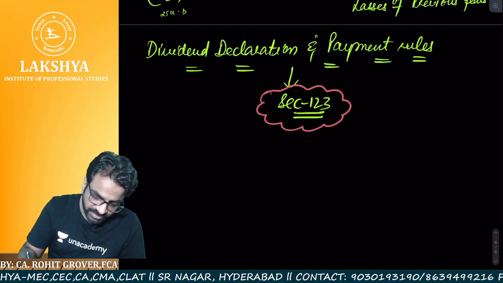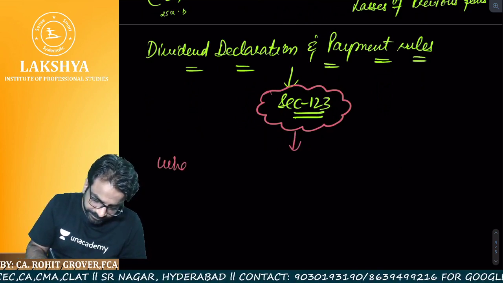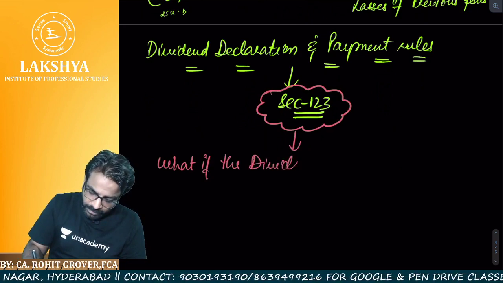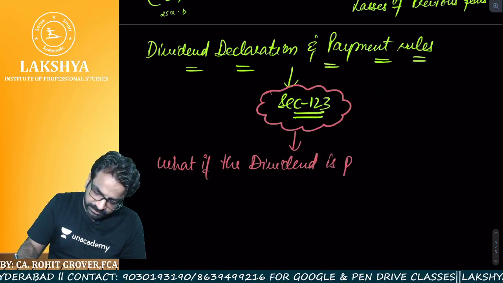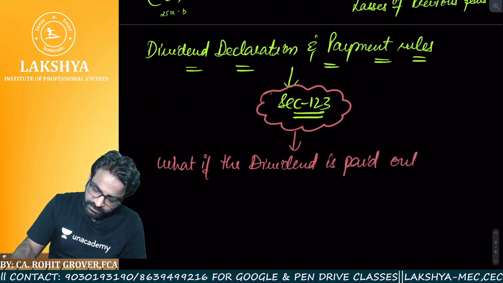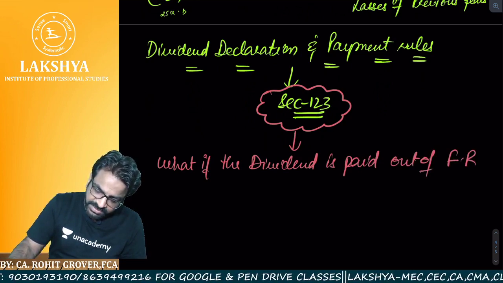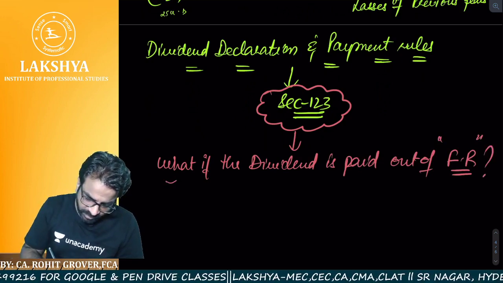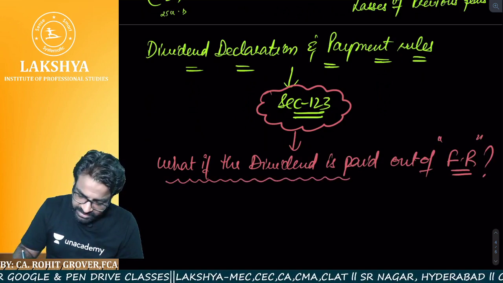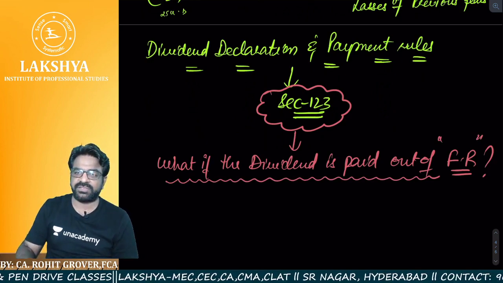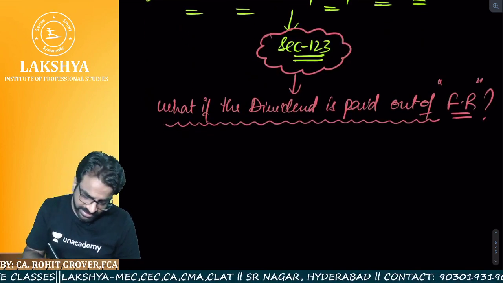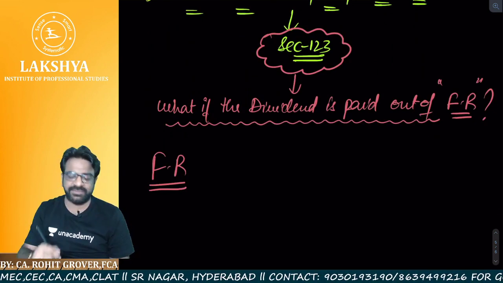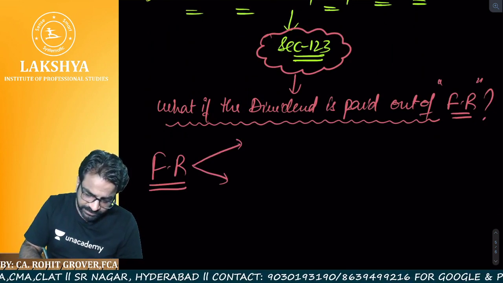We are going to study what if the dividend is paid out of free reserves. This is the main question. So what are those things we have to consider if the dividend is paid out of free reserves? First of all, we should understand when the free reserves can be touched, there are two scenarios.